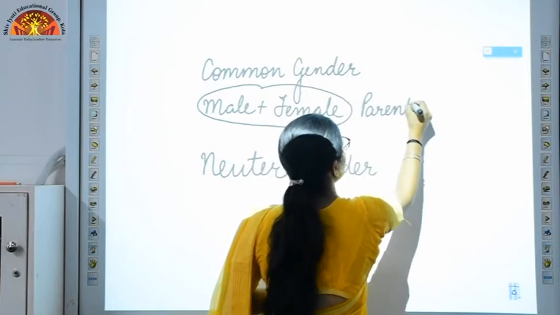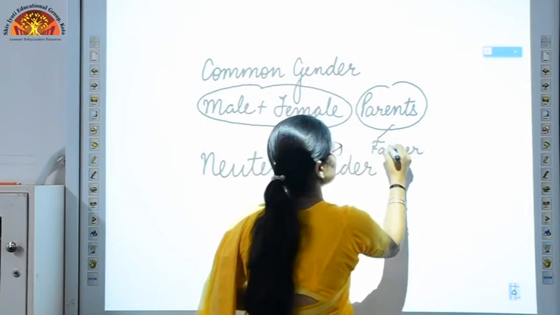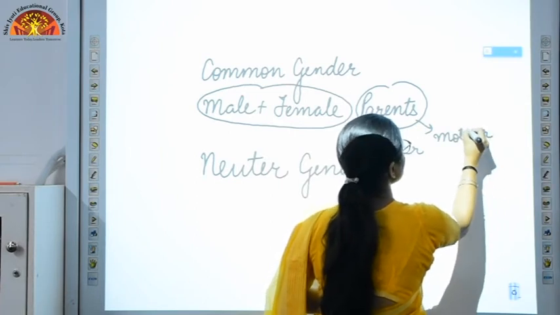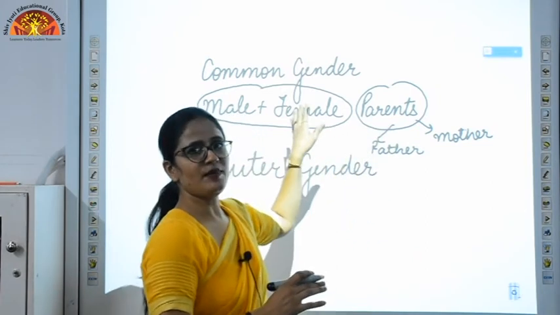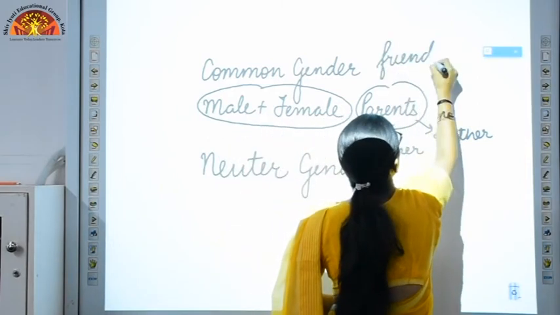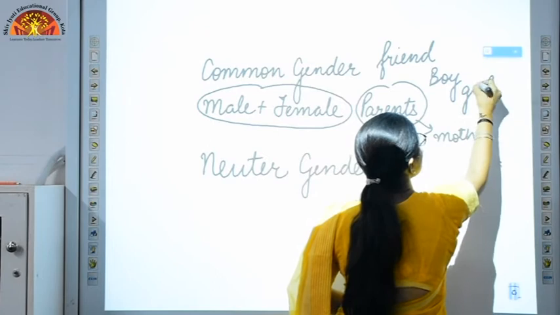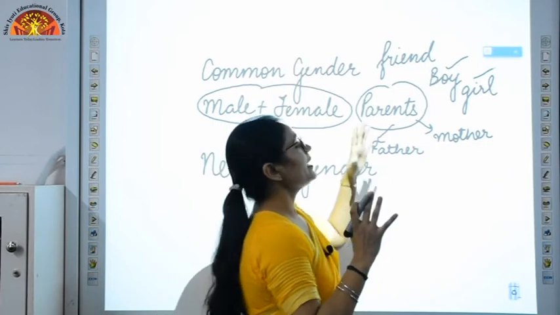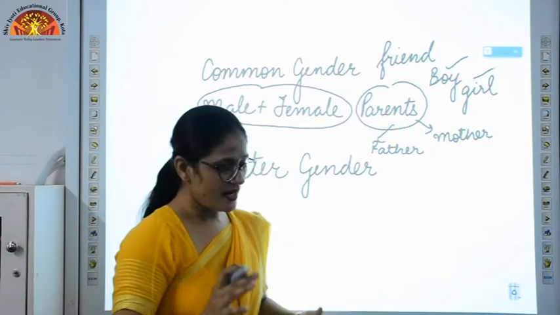My word is parents. In this word you can see father is there and mother is there. When you shout in class, the teacher used to say, no, I'll call your parents. I'll call your parents, matlab she can call your father and mother together, right? So the word parents is a common gender. My word is friends. A friend can be a boy, a friend can be a girl, right? So you can see this is masculine, this is feminine. So if both of them are coming together and they are coming under one word, that is friend, it is your common gender. So I hope you have understood this topic.